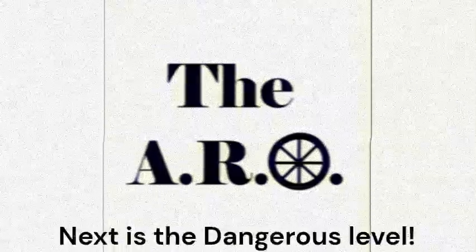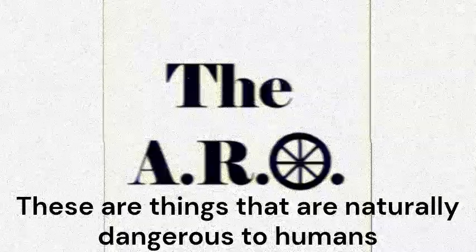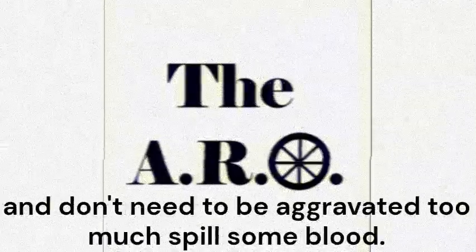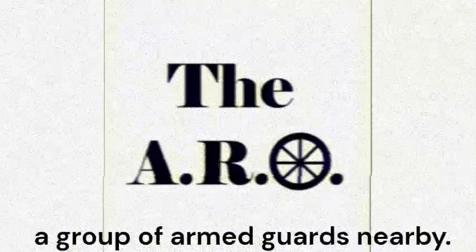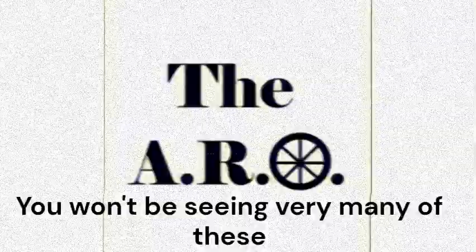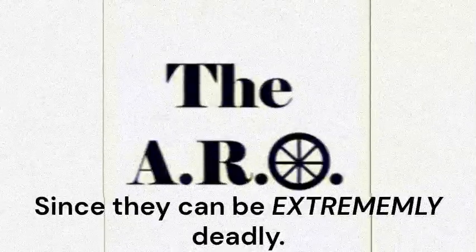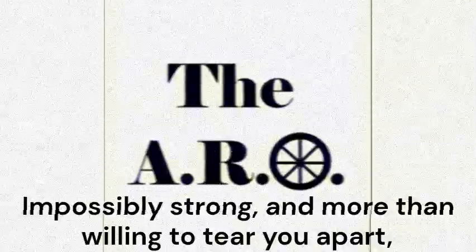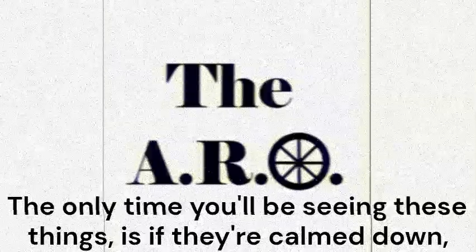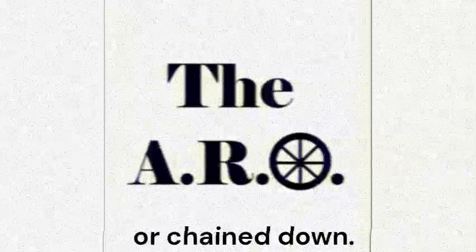Next is the dangerous level. These are things that are naturally dangerous to humans and don't need to be aggravated too much to spill some blood. They're the ones you won't be researching without a group of armed guards nearby. Finally, the lethals. You won't be seeing very many of these, since they can be extremely deadly, and possibly strong and more than willing to tear you apart. Only time we'll be seeing these things is if they're calmed down or chained down.